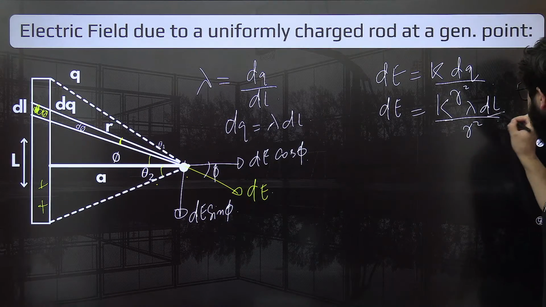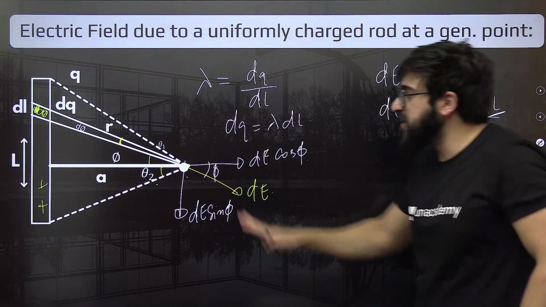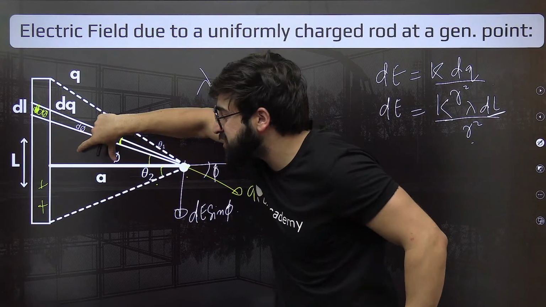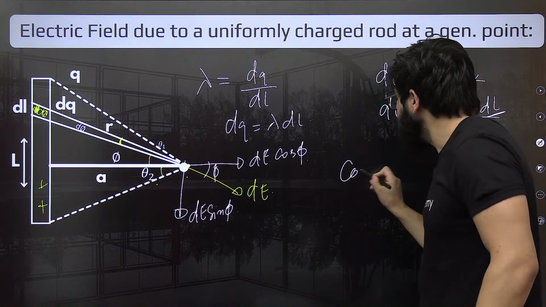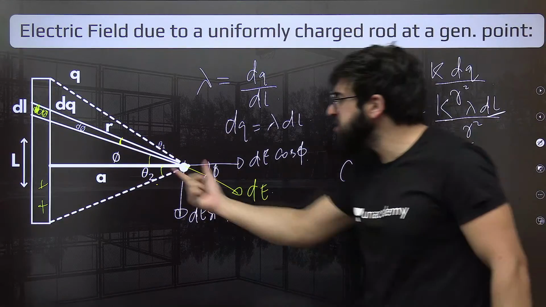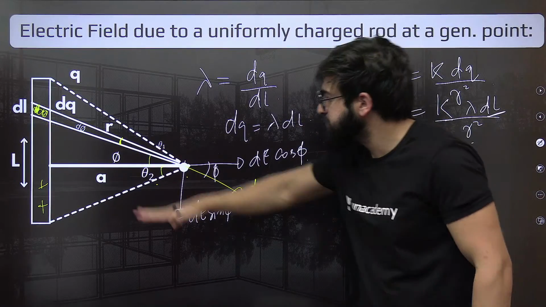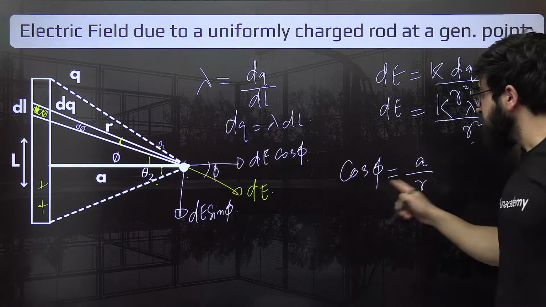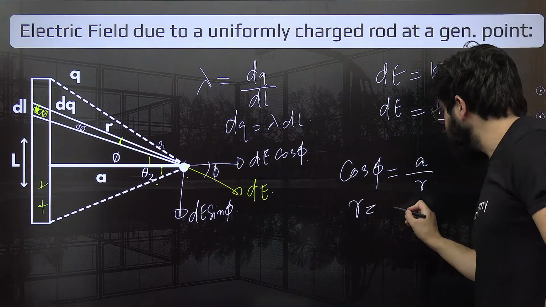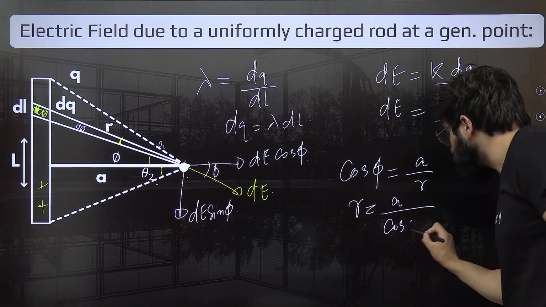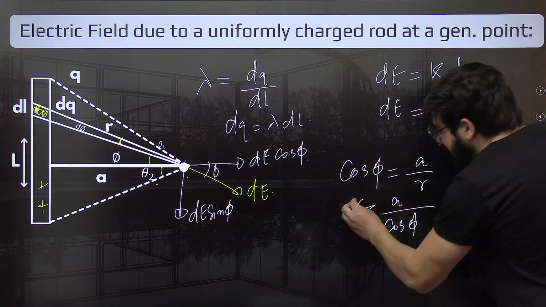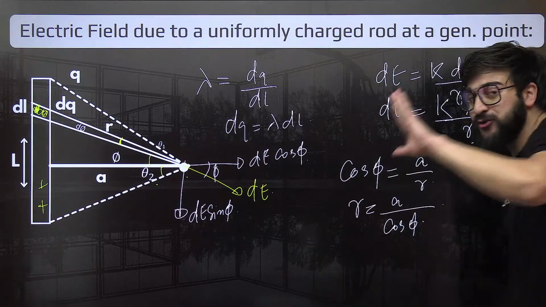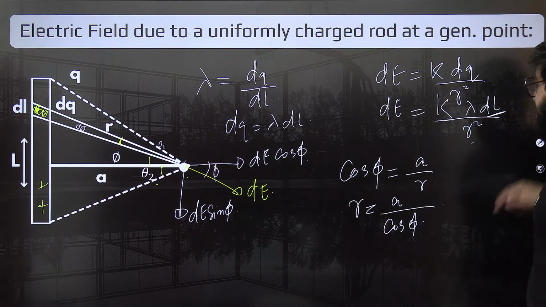Now, I'm saying that basically change this dL. Understand how we are supposed to change this dL and this R. First of all, take this triangle. In this triangle, I'm saying that you find the cos of phi. How much will that be? This upon this. Can I say that will be A upon R? So what will be the value of R? This R will be nothing but A upon cos of phi. Fine. Now we change this R in terms of cos phi. This A is basically constant. We can take this constant out. You'll get to understand everything once we do this stuff.